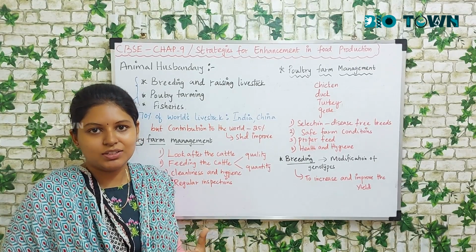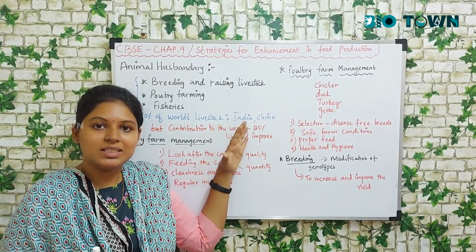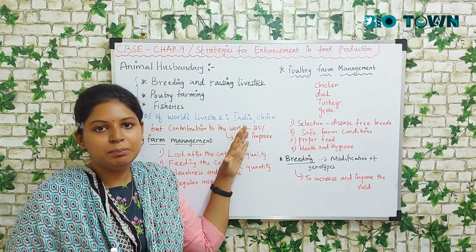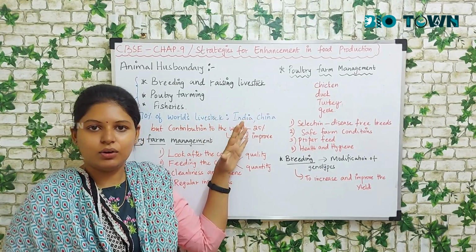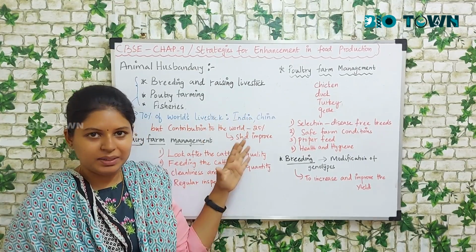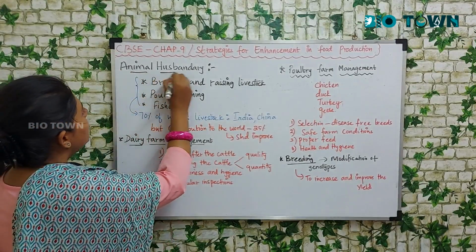Basically, we're all biology students, isn't it? There are vegetarians and non-vegetarians. So this chapter is basically applied to the vegetarians in terms of milk and egg, and the non-vegetarian in terms of meat. Okay, so first we'll talk about animal husbandry.